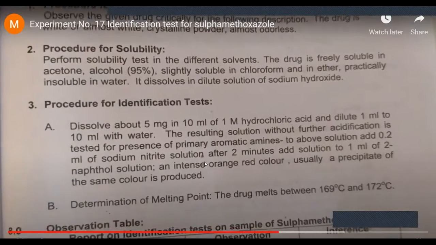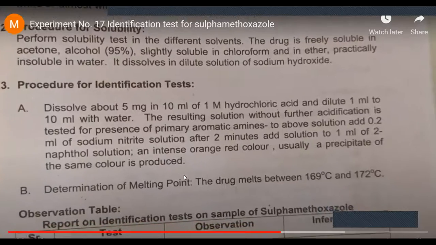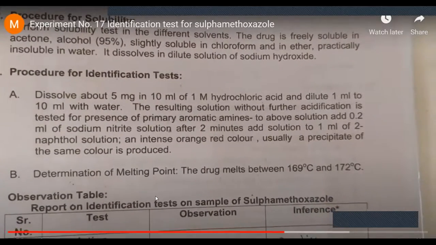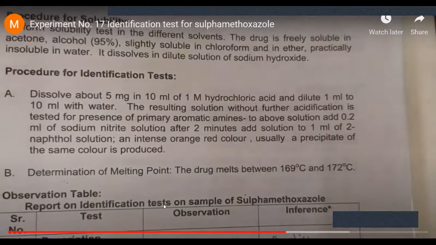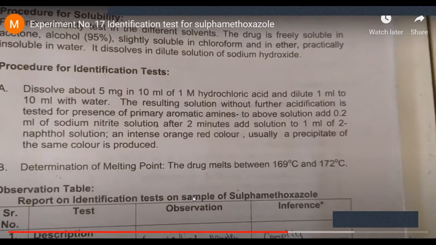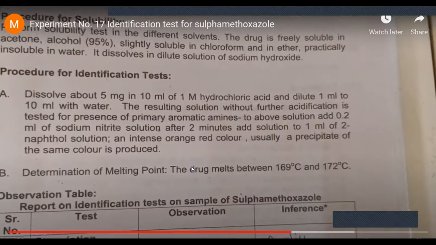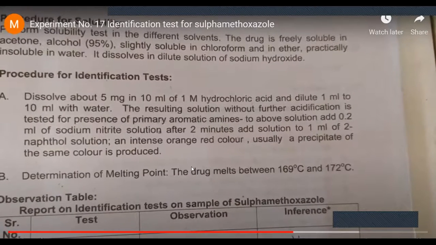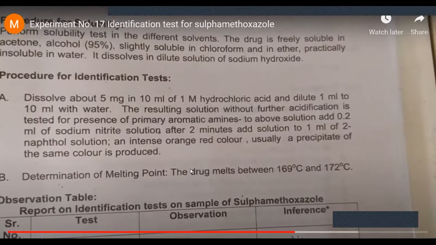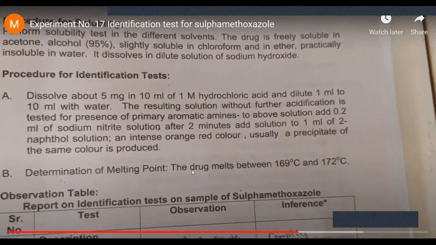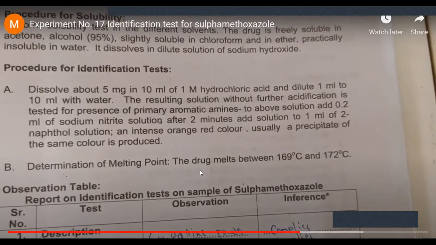Now we are going to perform identification test A. For that we have to dissolve 5 mg of the substance in 1 ml of hydrochloric acid and 10 ml of water. To the resulting mixture, without further acidification, we have to test for the presence of primary aromatic amines.